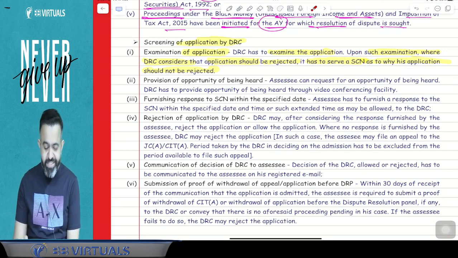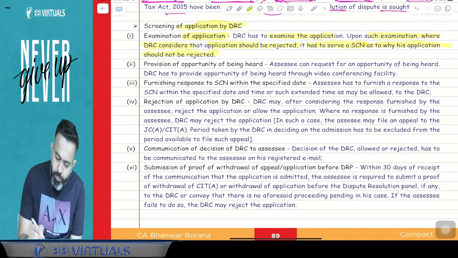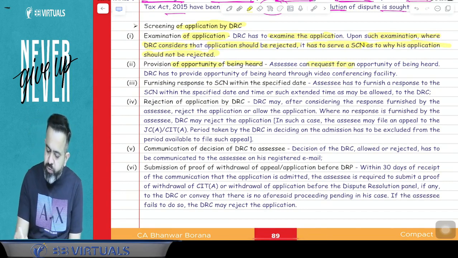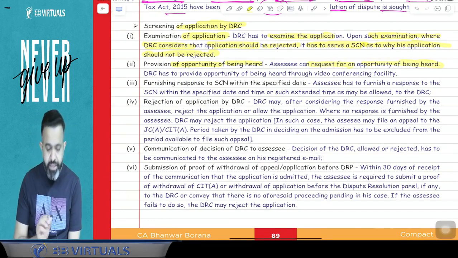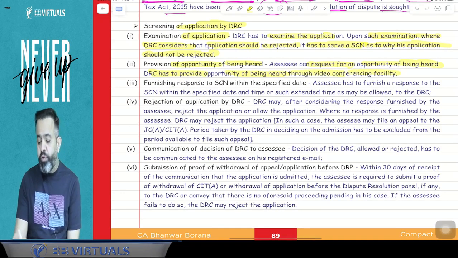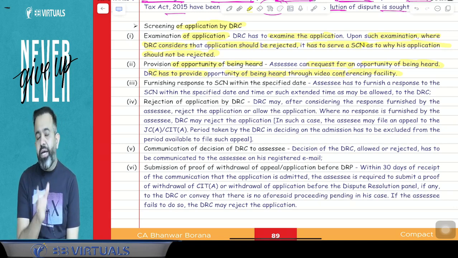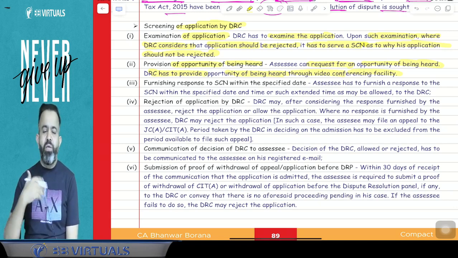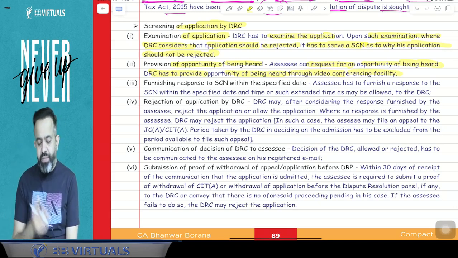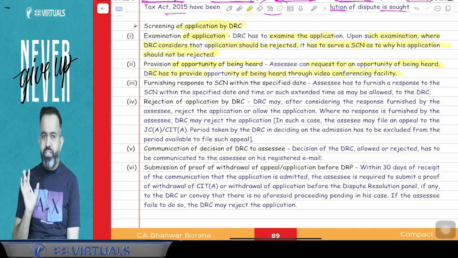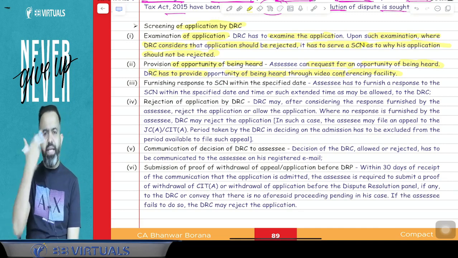Now what will happen in the next line? Try to understand. Provision of the opportunity of being heard: the assessee can request an opportunity of being heard. Then the DRC has to provide the opportunity of being heard through a video conferencing facility. So this part is also faceless. You can request, sir, we want to submit our oral submission, and in that case they will provide you the video conferencing facility, and through that you can explain your case.